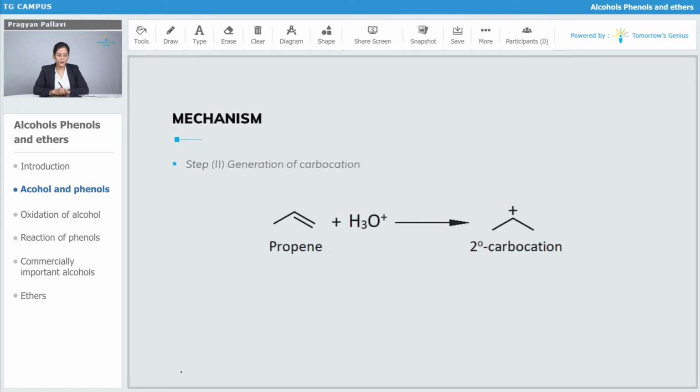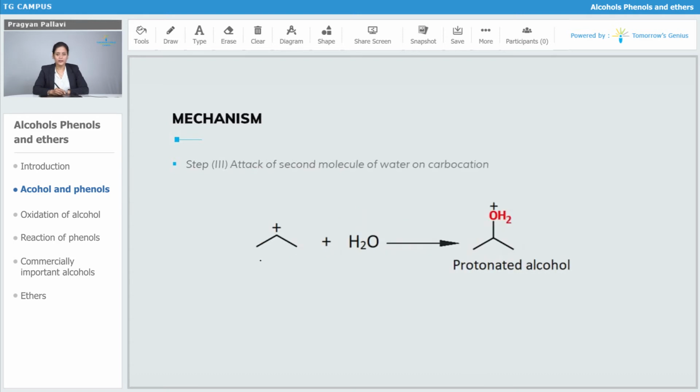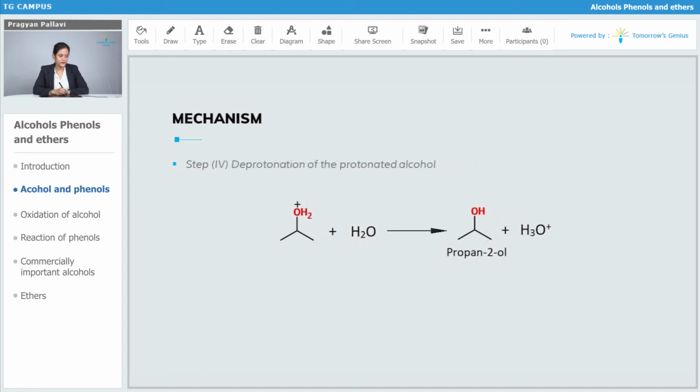In the second step, this hydronium ion is going to form carbocation from this propene. So we are going to get this secondary carbocation. And in the third step, attack of second molecule of water on carbocation will take place and it will form protonated alcohol. Then in the fourth step, deprotonation of the protonated alcohol will take place and it will form the desired product propan-2-ol.